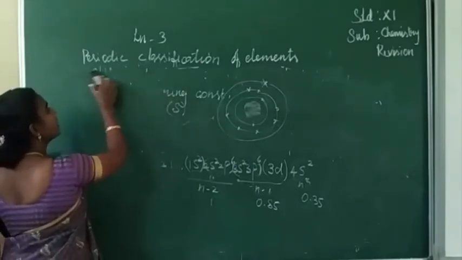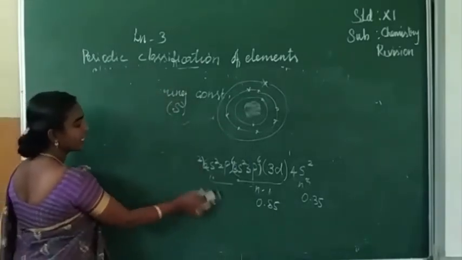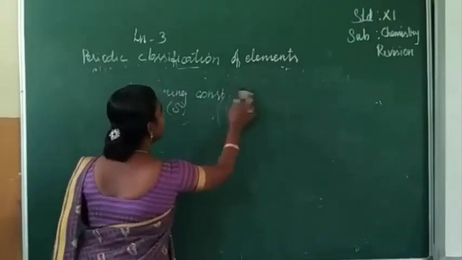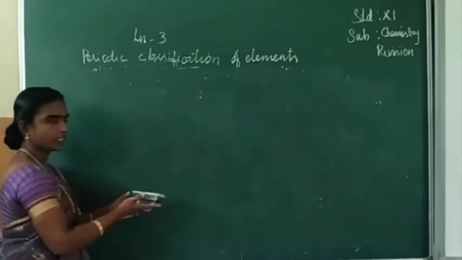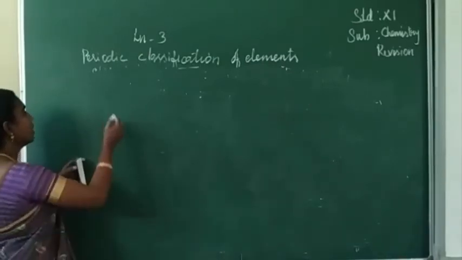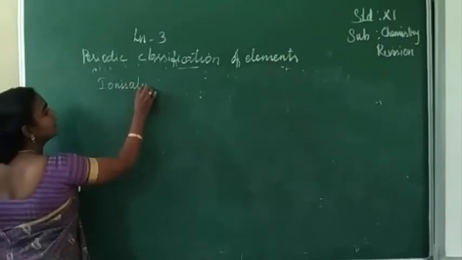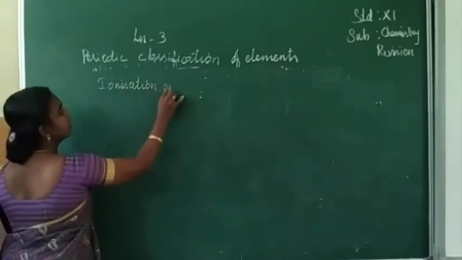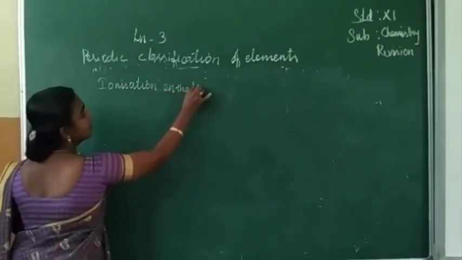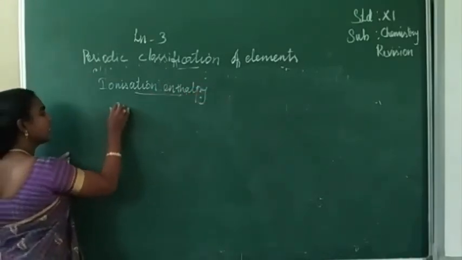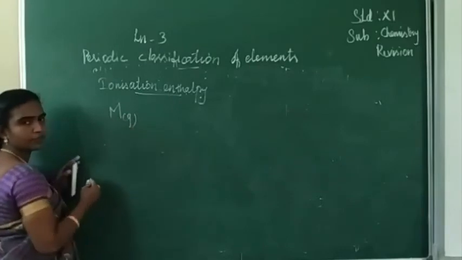Next we can see ionization enthalpy. Ionization enthalpy can be defined as follows: consider a gaseous metal atom.